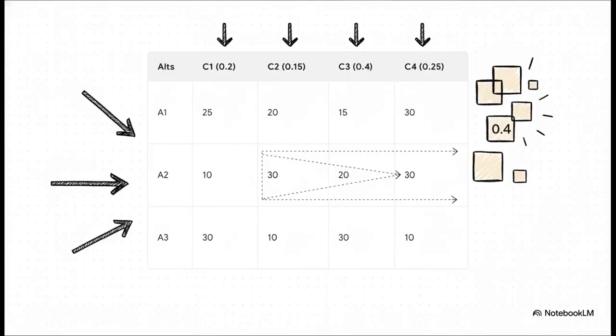And this brilliantly illustrates the concept. We've taken all that abstract theory and grounded it in a concrete numerical example directly from our source material. Notice the layout here. We have 3 alternatives, A1, A2, and A3, listed on the left. Across the top, we have 4 criteria. Now, look closely at those numbers in brackets, right next to the criteria. 0.2, 0.15, and so on. Those are normalized weights. So criterion 3 is clearly the most important here, carrying 40% of the total decision weight. Inside the grid itself are the actual performance scores for each alternative.